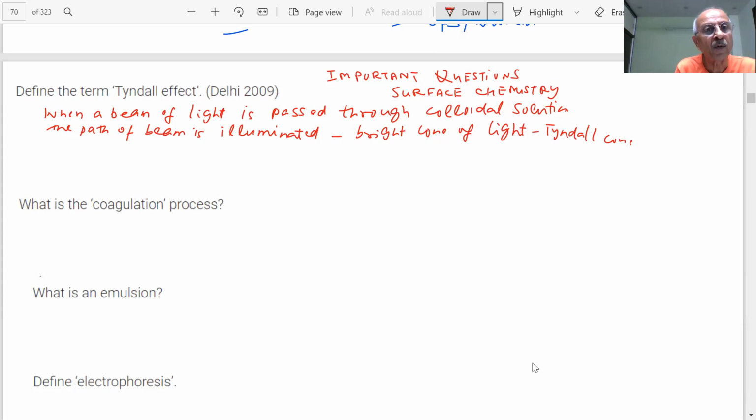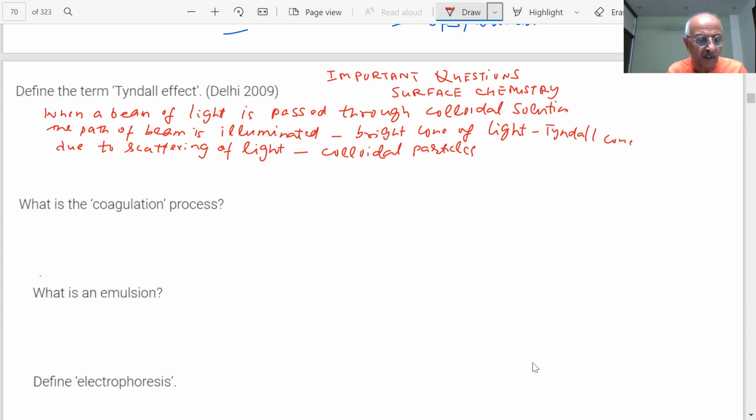This is due to scattering of light by the colloidal particles. Am I right? The blue color of the sky is also due to scattering of light by the particles which are present.